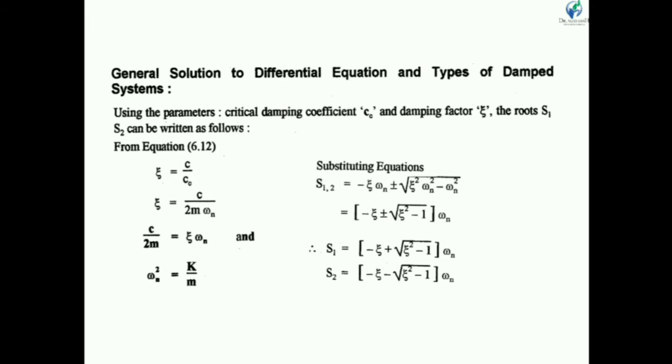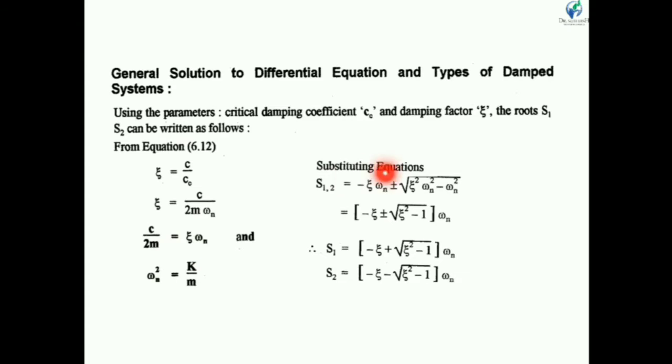The general solution of the differential equation and types of system. We know the critical damping coefficient is cc and the damping factor is zeta, and the roots s1 and s2 can be rewritten as follows. Zeta is equal to c by cc, and cc is equal to 2m omega n. So we get zeta is equal to c by 2m omega n. If we rewrite this, c by 2m is equal to zeta into omega n, and omega n squared is equal to k by m.